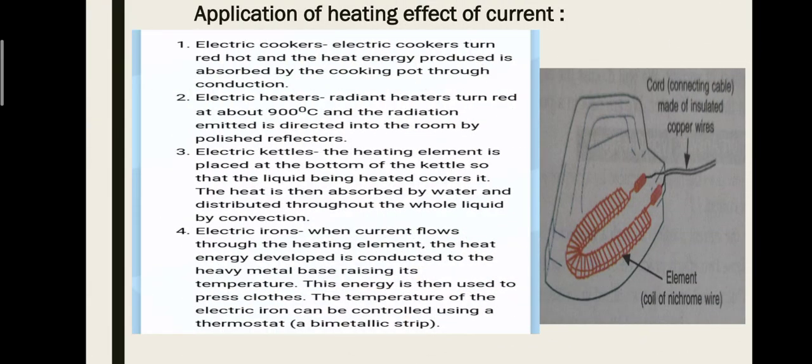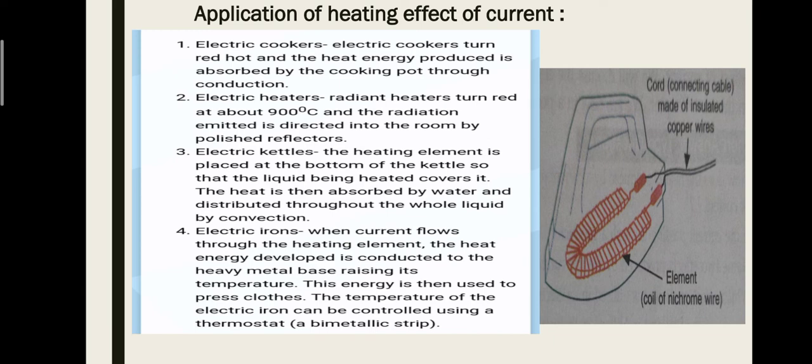Now, what are the applications of heating effect of current? There are many applications or uses of heating effect of current. A few applications are below. Number 1, electric cooker. Electric cooker turns red hot and the heat energy produced is absorbed by the cooking pot through conduction.